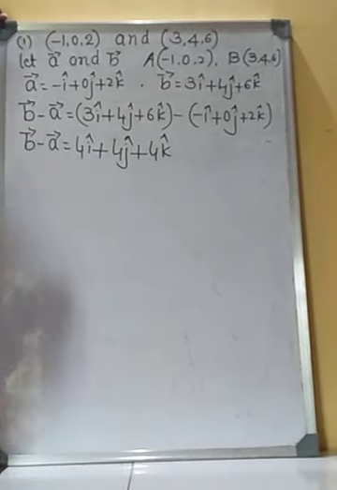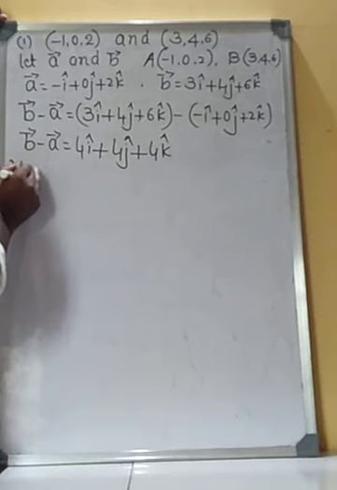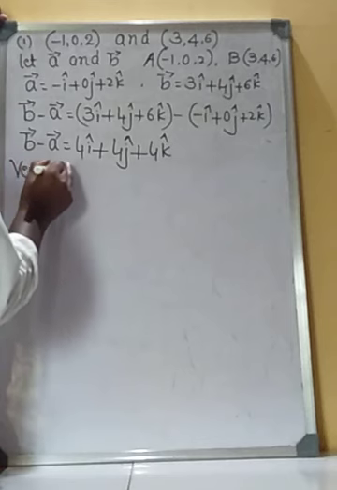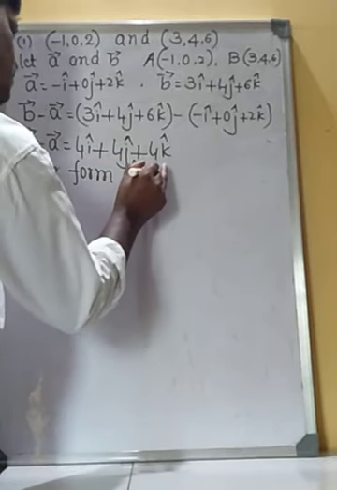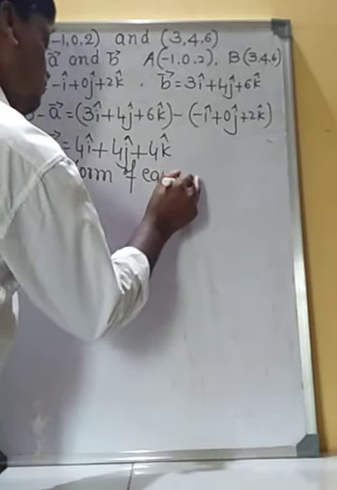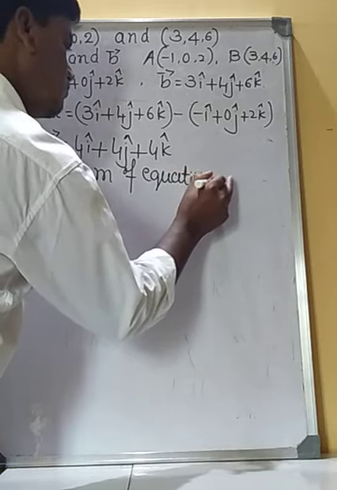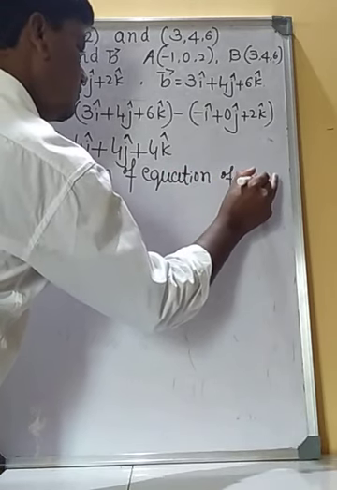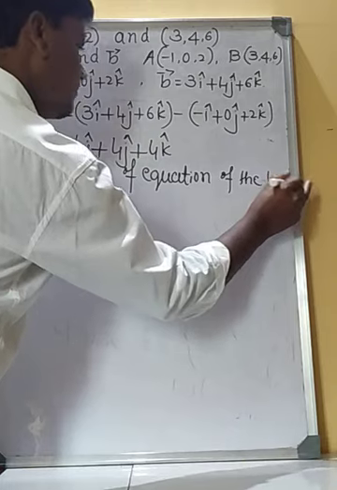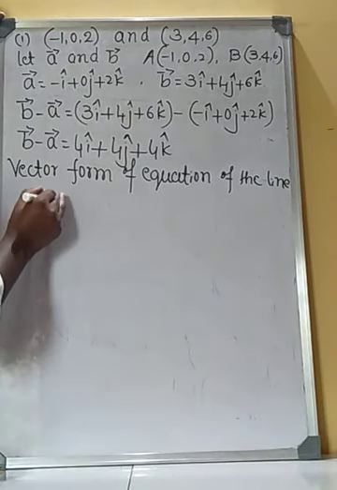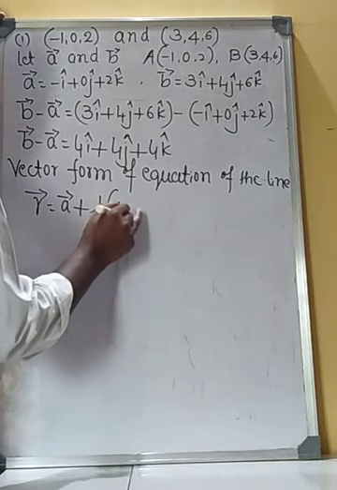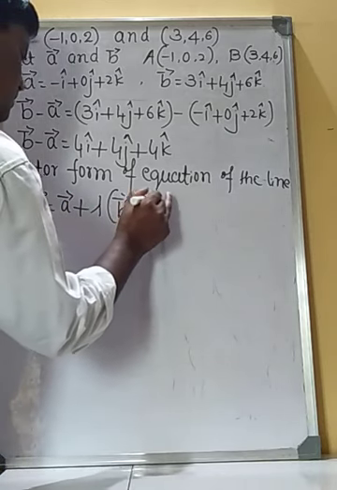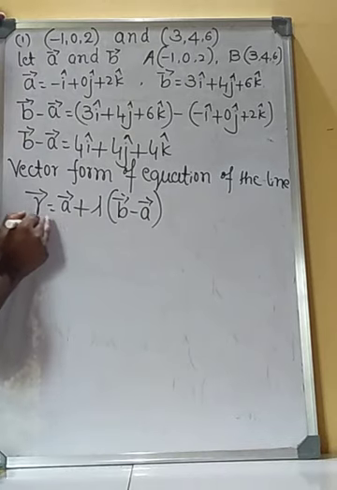Therefore, the vector form of equation of the line is given by vector r is equal to vector a plus lambda into vector b minus vector a.